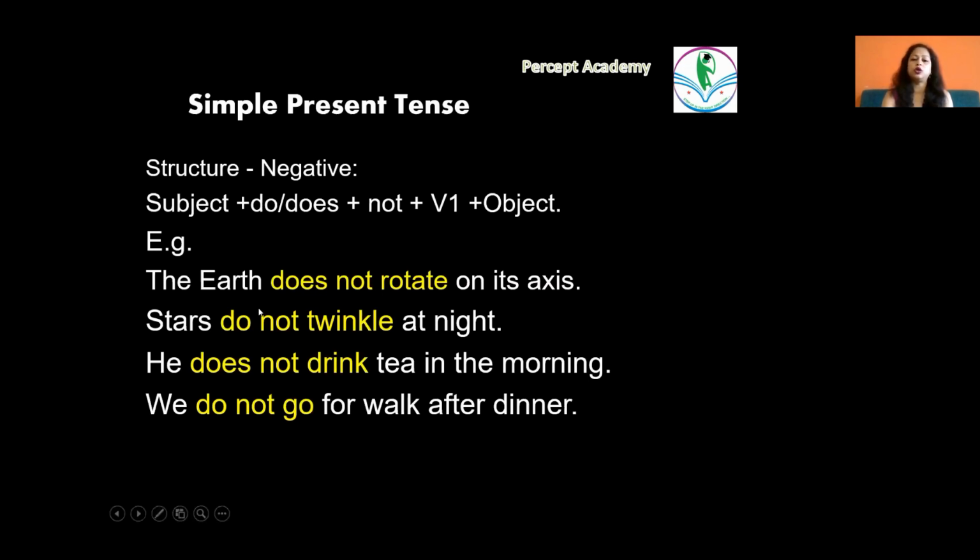So the earth does not rotate on its axis, though it is a false statement. Stars do not twinkle at night, again a false statement. He does not drink tea in the morning, maybe false, maybe true, depends upon who he is. We do not go for a walk after dinner. So again we see that we have do in its bare form.